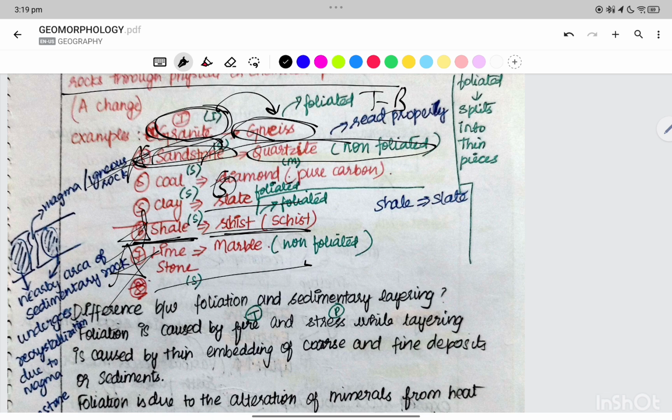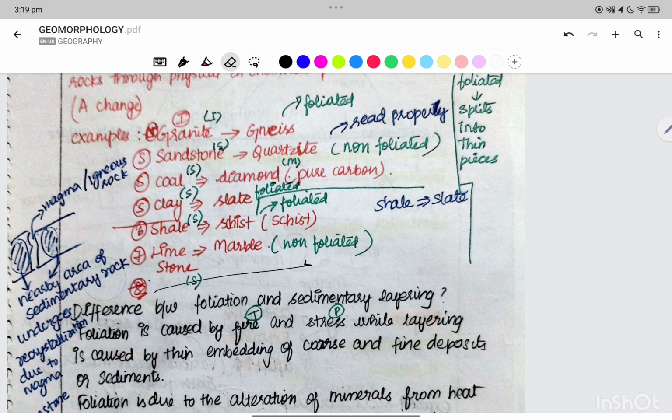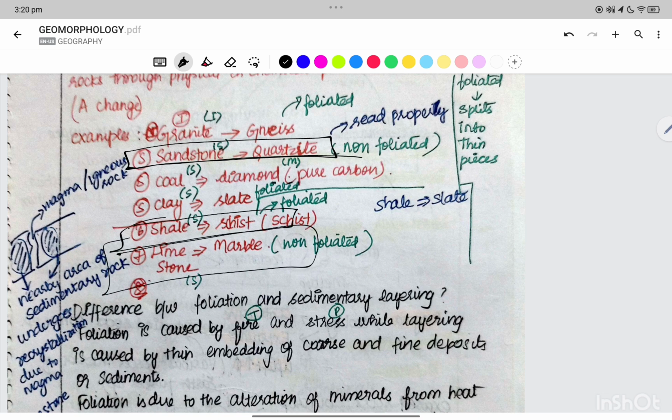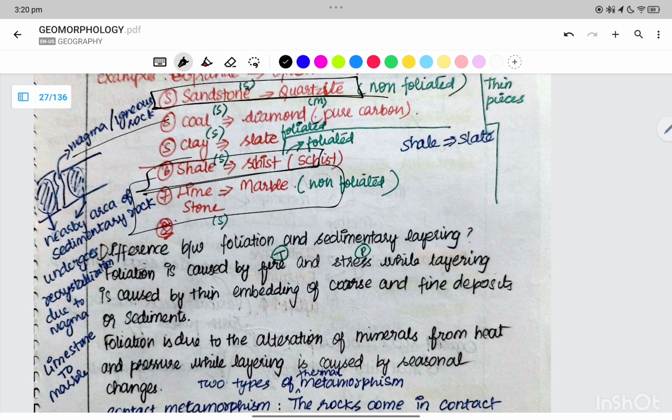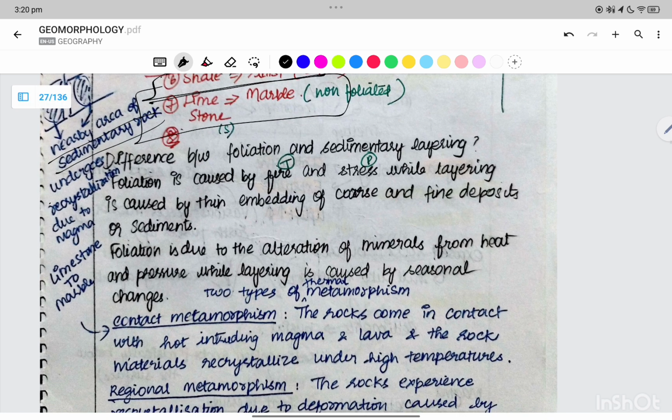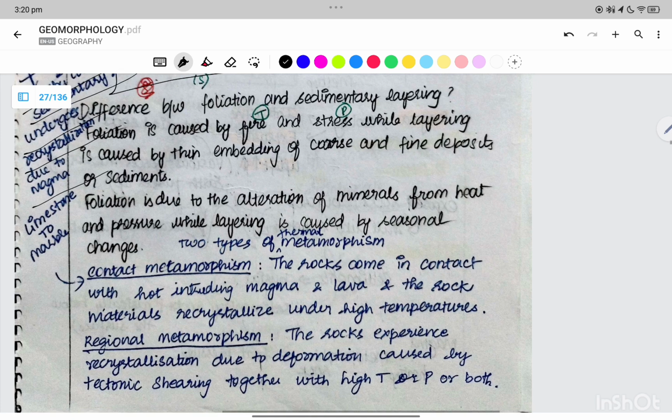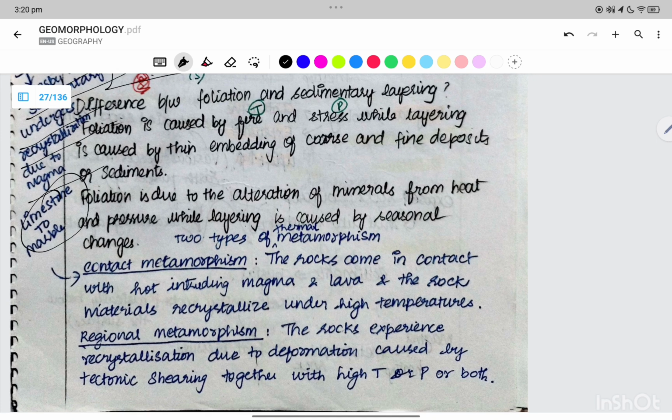Sandstone is becoming quartzite. It is very important to know that sandstone is becoming quartzite. We say that sandstone has become quartzite, shale is becoming schist, and limestone is becoming marble. Igneous rock, or magma nearby the sedimentary rocks, undergoes recrystallization due to the magma, limestone to marble.